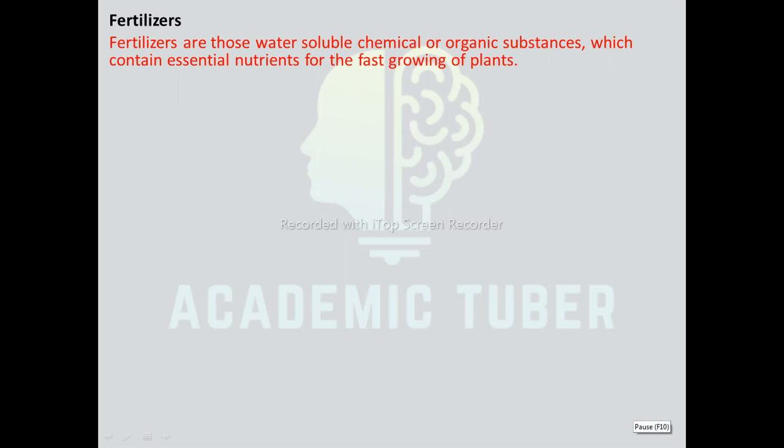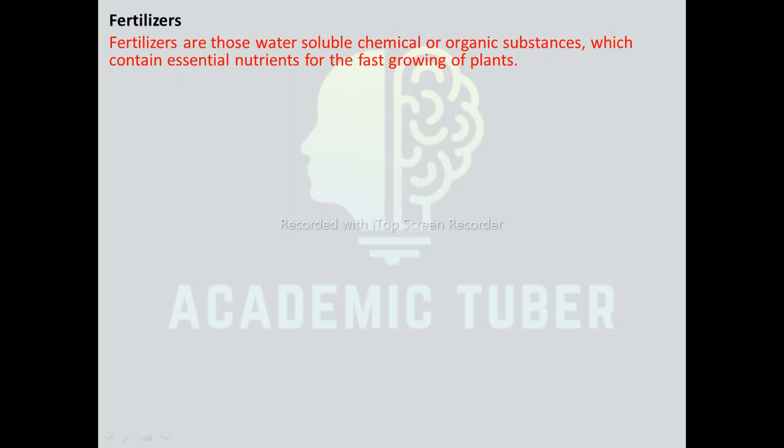We know that farmers use different chemical substances in their field, and these chemical substances are used to grow and yield more crops. If farmers do not use these chemical substances, the production of crops gets badly affected, which does not compensate the growing population of the world. These chemical substances are called fertilizers.